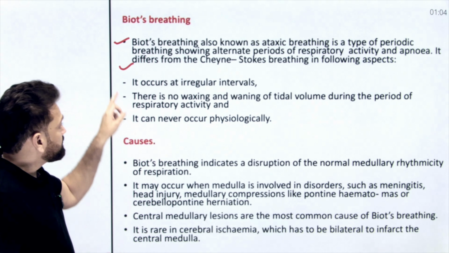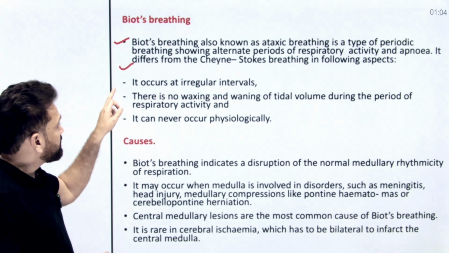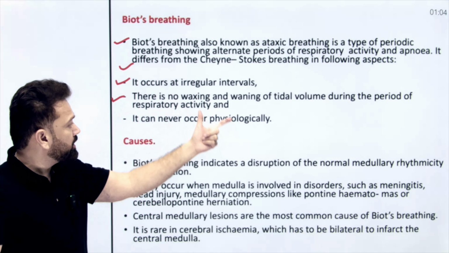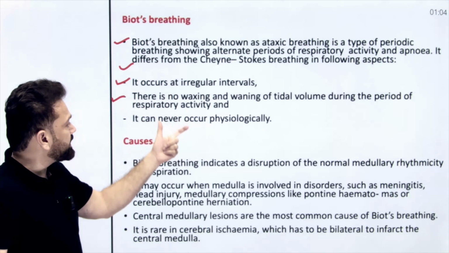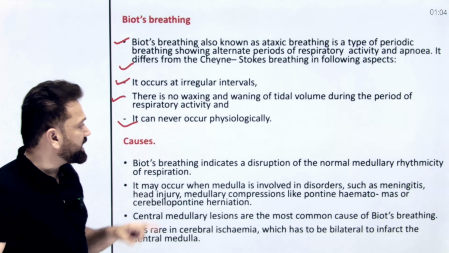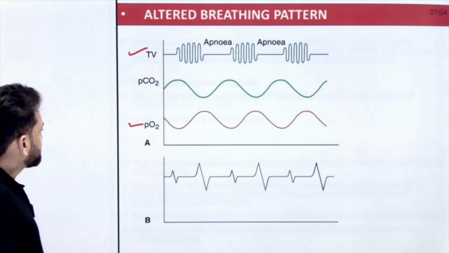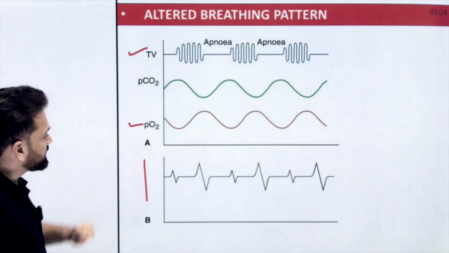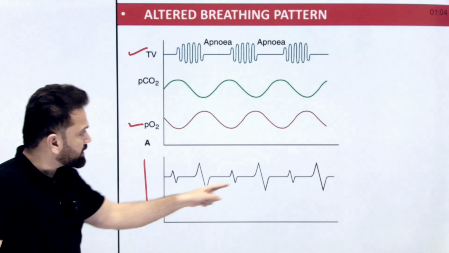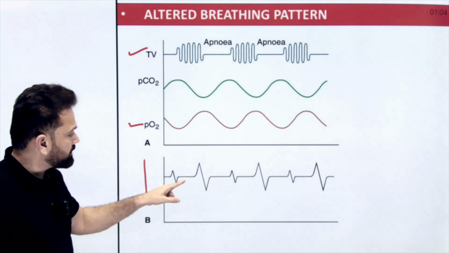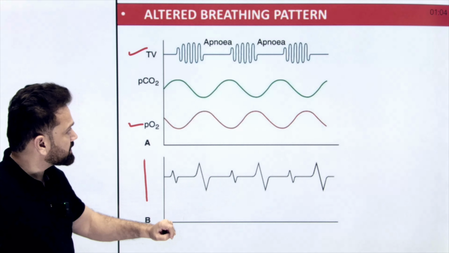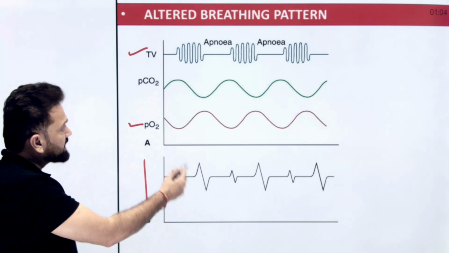So what are the aspects? Number one, it occurs at irregular intervals. Which breathing? Biot breathing. There is no waxing or waning of tidal volume during the period of respiratory activity, and Biot breathing can never occur physiologically. See, this is your Biot breathing. It is not at regular intervals. You can see the interval will decrease or increase. Is this clear? And there is no waxing or waning.